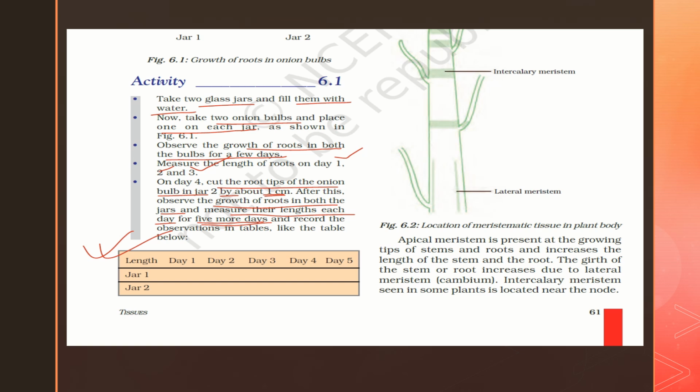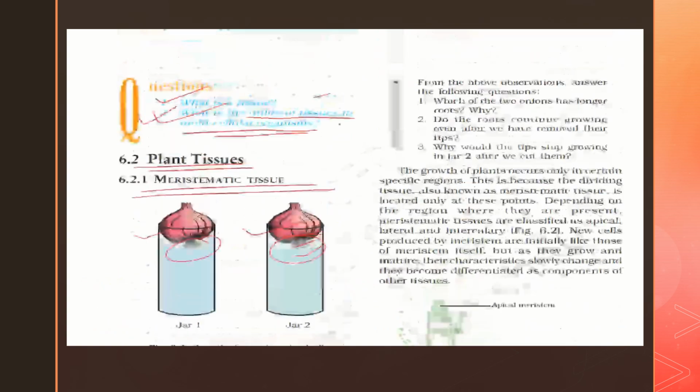Here you are supposed to write as per your observation what is happening in jar 1. Jar 1 was kept intact. You didn't cut 1 centimeter of the root, but in jar 2 you have cut the root by 1 centimeter, right? So then how the roots are growing, what is the growth rate from day 1 to day 5 after that cut is being done, you are observing, right? So let us see what will happen.